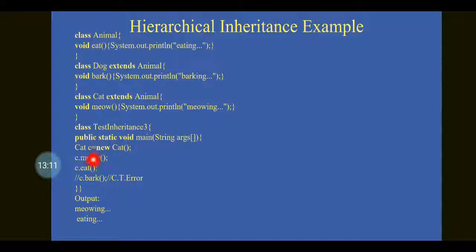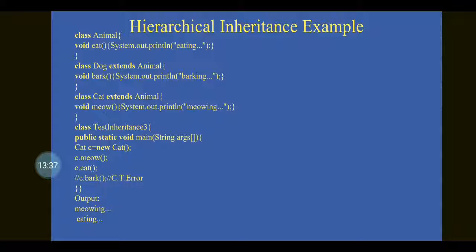And then for the Cat class, we are going to create the object c. With the help of object c, it is possible to call the methods meow() and eat(). So c.meow() and c.eat() will be called. If you call c.bark(), it will give you a compile-time error because the Cat class has not inherited from the Dog class. The Dog class is a separate class.